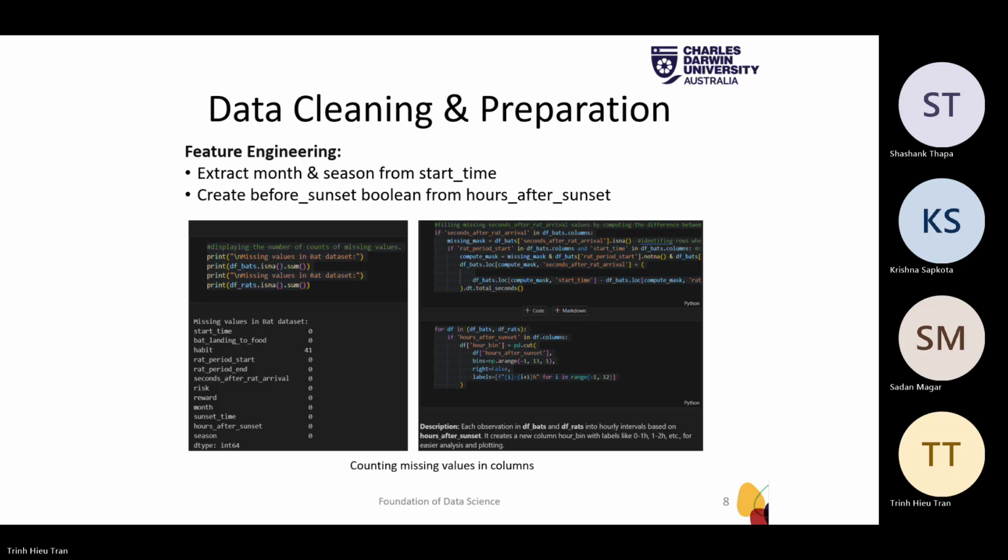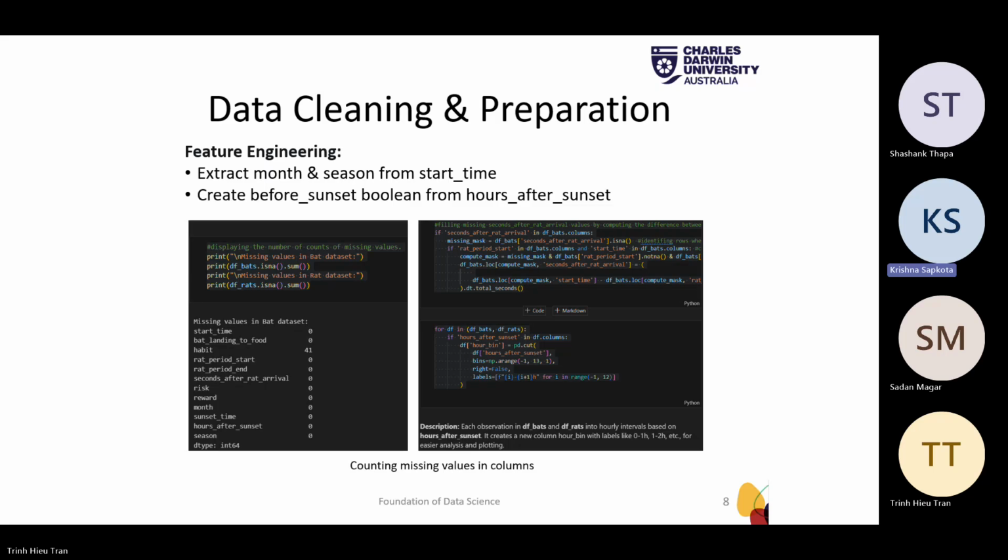Next, we created new features to make the dataset more informative for analysis. First, we extracted the month and season from the start time column, which helps us identify seasonal patterns in bat behavior. Another thing we did was create a before sunset boolean column, which classifies whether the event occurred before or after sunset. These engineered features allow us to perform more meaningful analysis and visualization, such as studying trends over time or comparing activity before and after sunset.